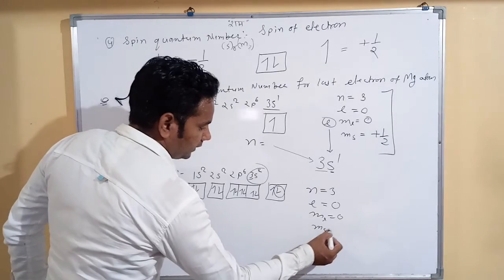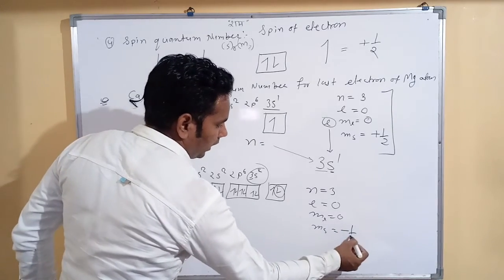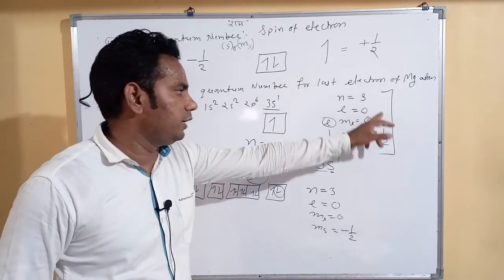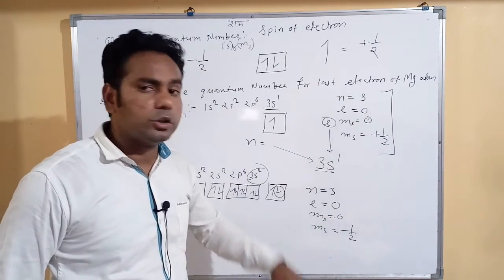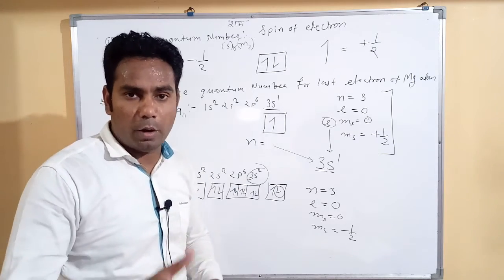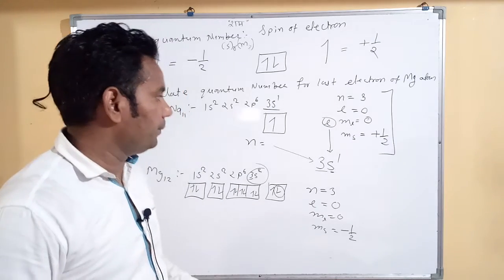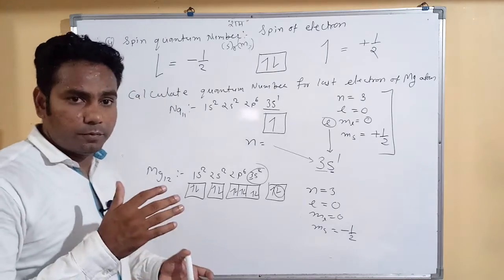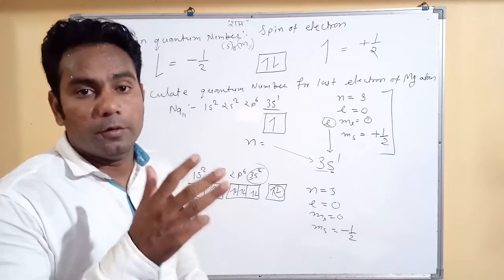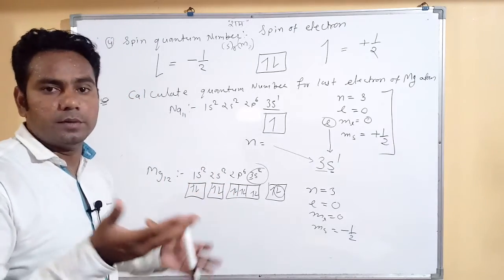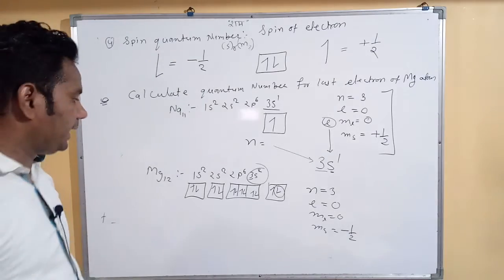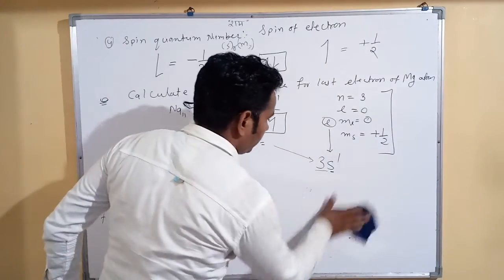So ms is equal to minus half. Okay, you have it clear here. We have 3 quantum numbers the same, but the 4th quantum number is different. This is the Pauli exclusion principle. Two electrons in a particular atom do not have the same set of 4 quantum numbers. Okay, we take one more example.